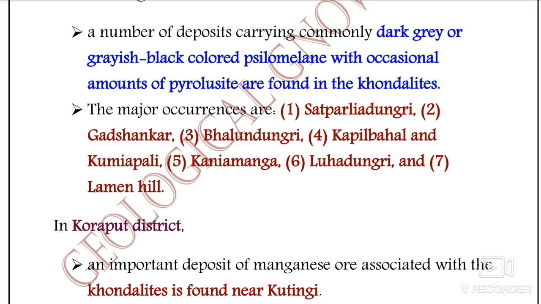All these localities are not important for the mains purpose. I am already saying, and repeatedly saying, that you do not have to write all these major occurrences or regional localities in the mains perspective, but for the objective perspective, just for matching purposes, they may be important. That's why I have written them here and you can read them out.